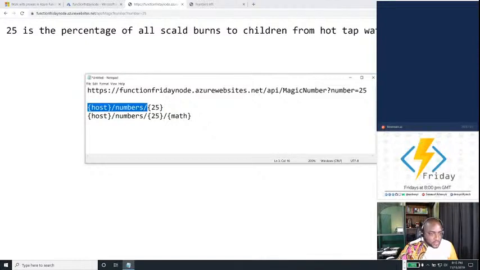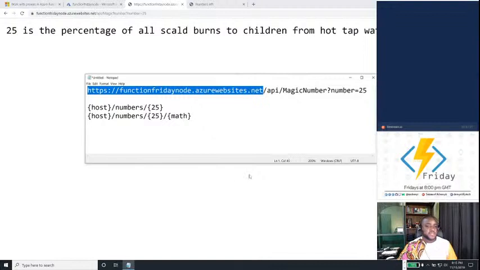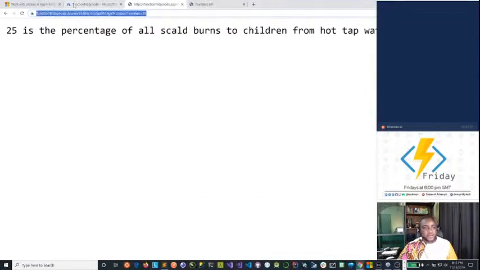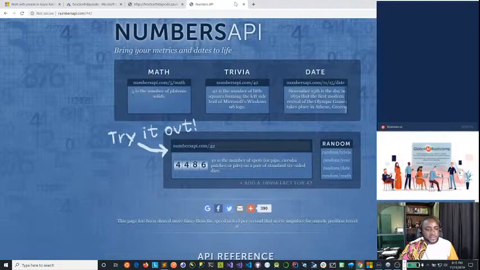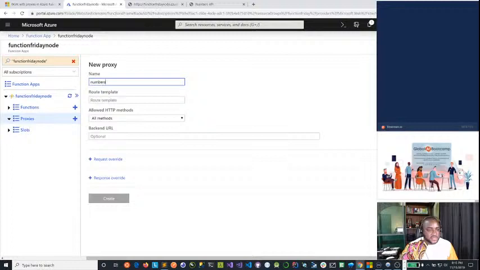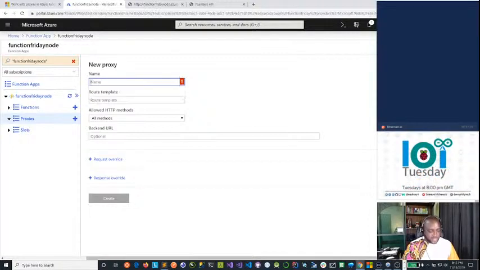All right, where the host part is, let's say the whole of this is the host part. Okay, so back in the functions portal, we give it a name. Let's call this one random. And what's the route template?